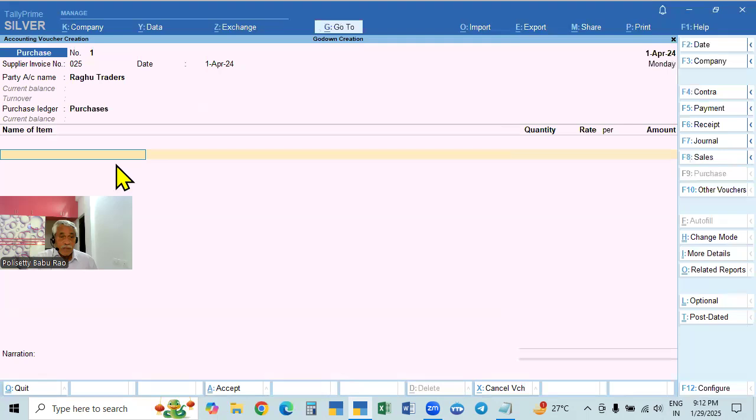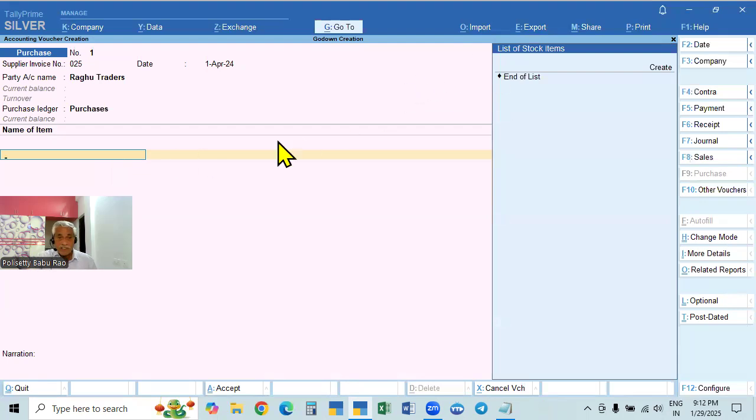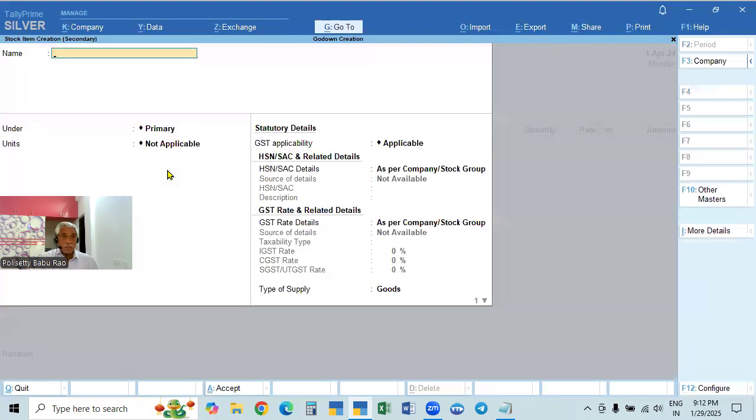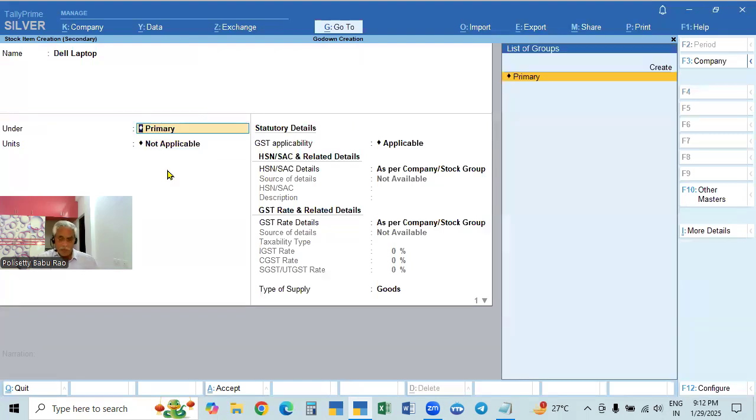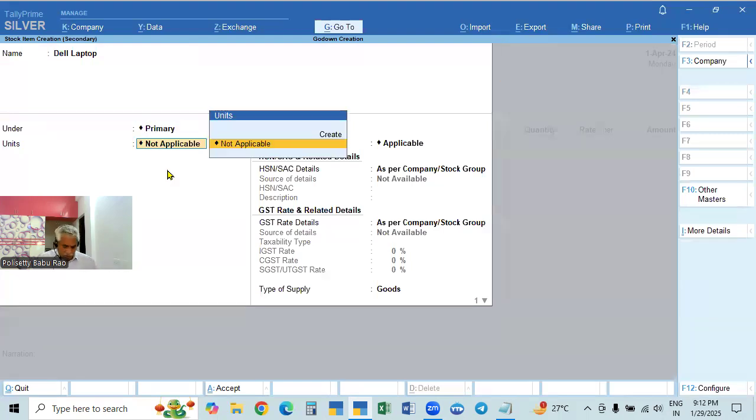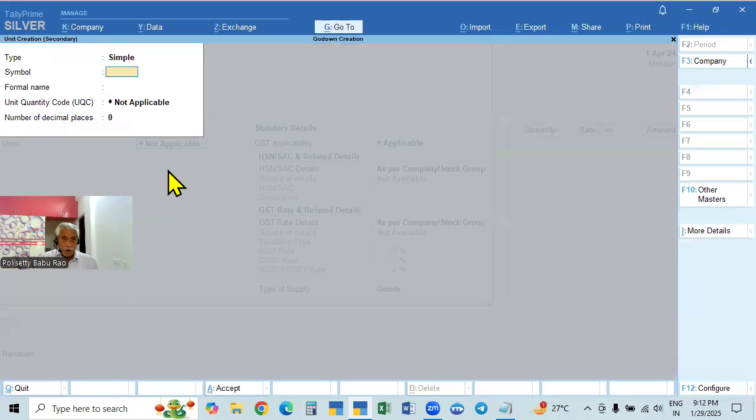So here, purchases. Now we will see here. If we press space bar, all the details will be there. Stock items is not there, so we will take up a Dell laptop here. This is easy. I'm reading Dell laptop, and as a group we can take it as laptop or computers. We can create it if you want. I'm not creating it now. Here, quantity code. I'm taking numbers.